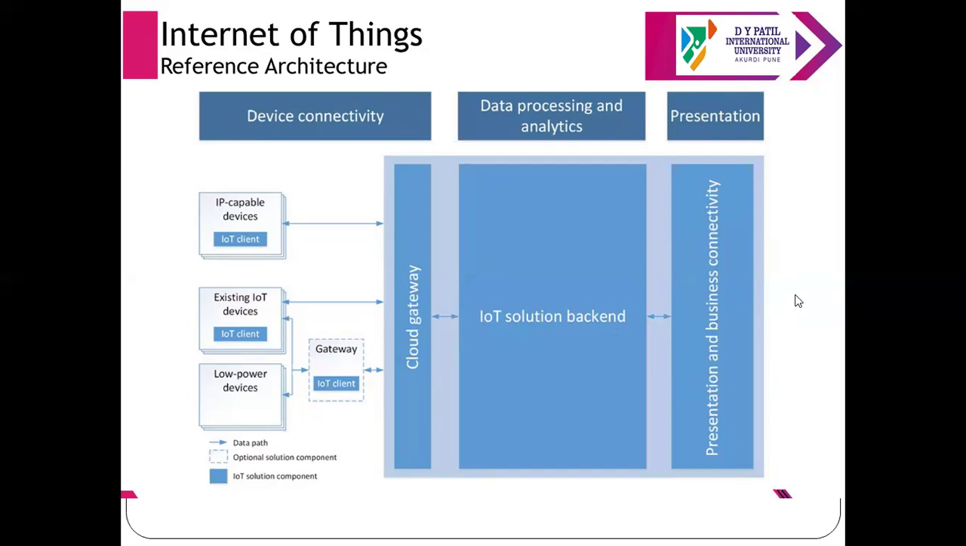We have low power devices. Now these systems are connected. The IoT system is connected to the cloud with the help of some gateway. We can track the data and look at the data flow. Optional solutions are given for the component.